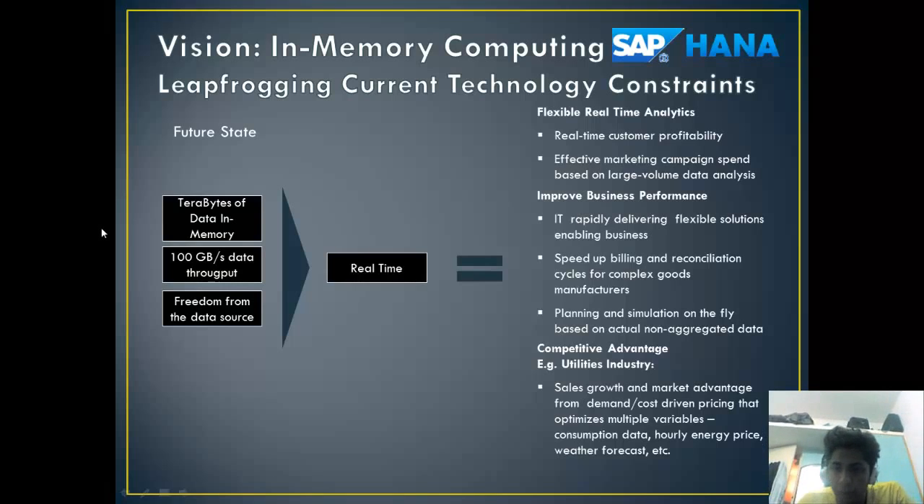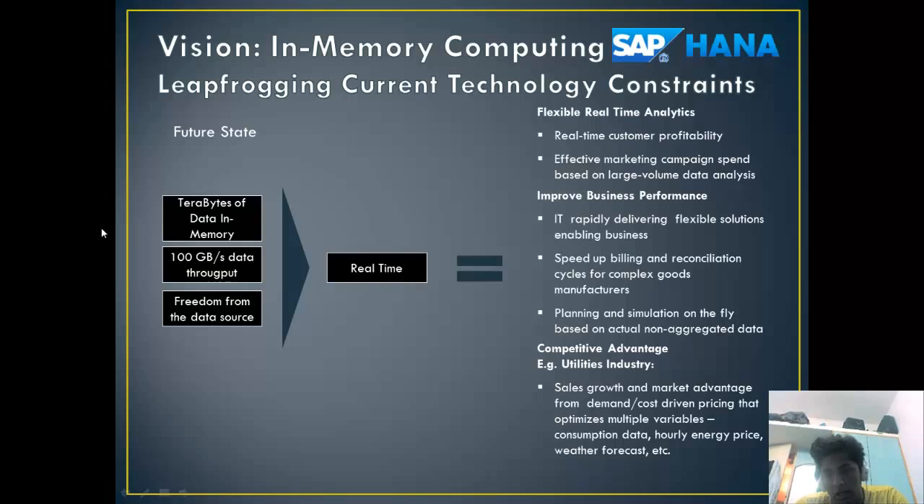This leads to three important outcomes. Flexible real-time analytics, which means now the data can be analyzed in real time, on the fly, and can be delivered to the customers. Improved business performance. Since the data analysis has become too fast, the speed of billing and reconciliation cycles for complex goods manufacturers increases. Planning and simulation on the fly based on actual non-aggregated data is more feasible.